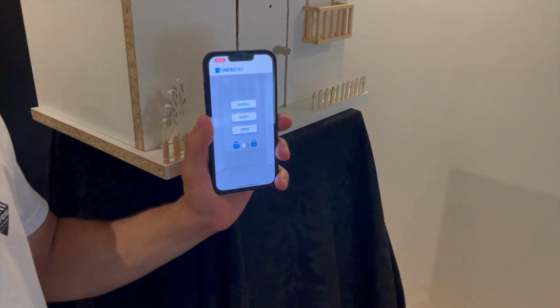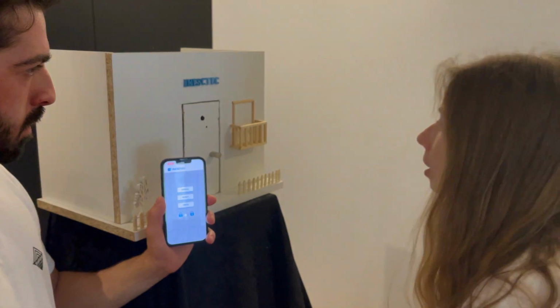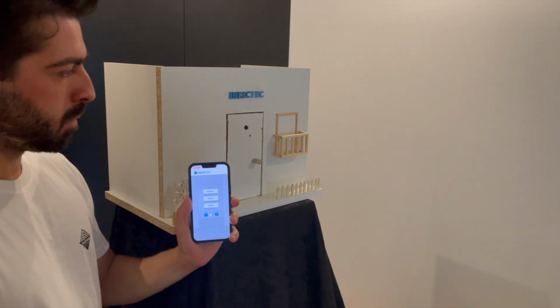In case you want to forget all the enrolled IDs, just press the reset button and no one will be able to open the door unless you enroll them.